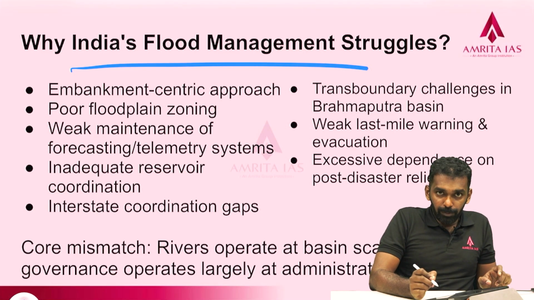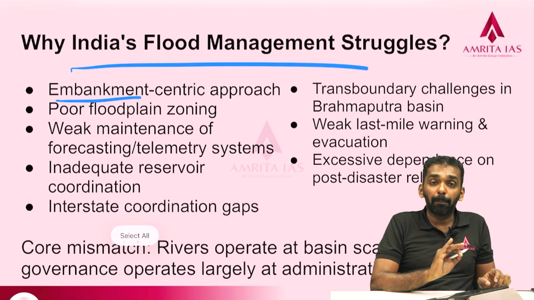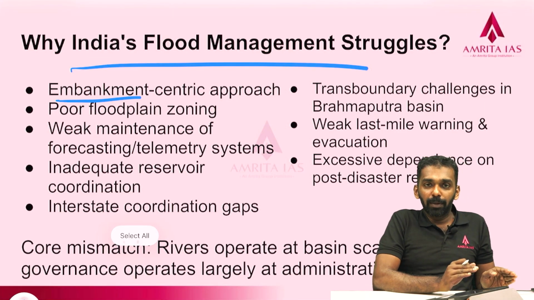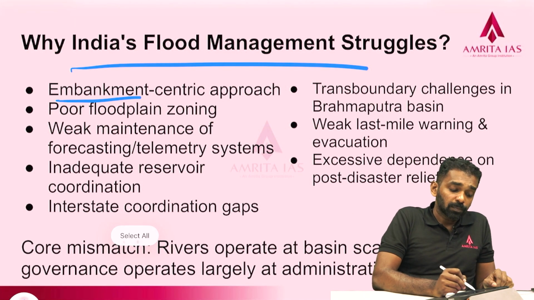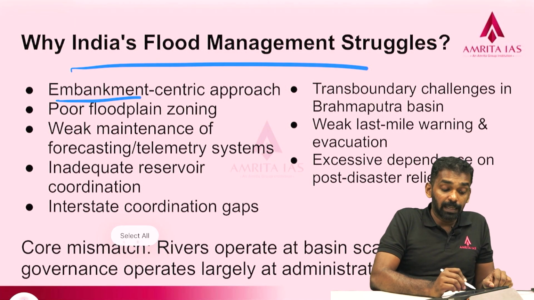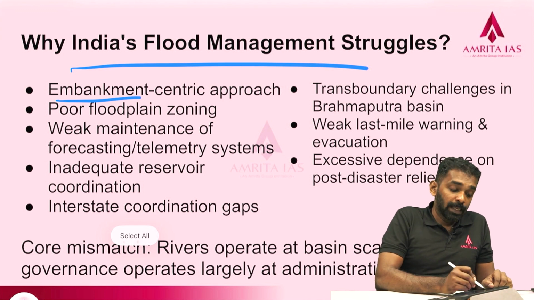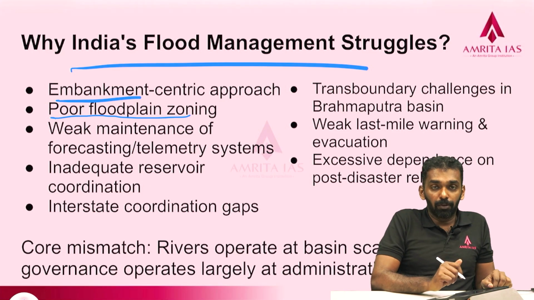Our flood management model is primarily embankment-centric. We create embankments so that rivers won't breach the channels, but there are chances that they may fail. So, this is one important reason. The next important reason is that floodplain zoning is poor in our region.